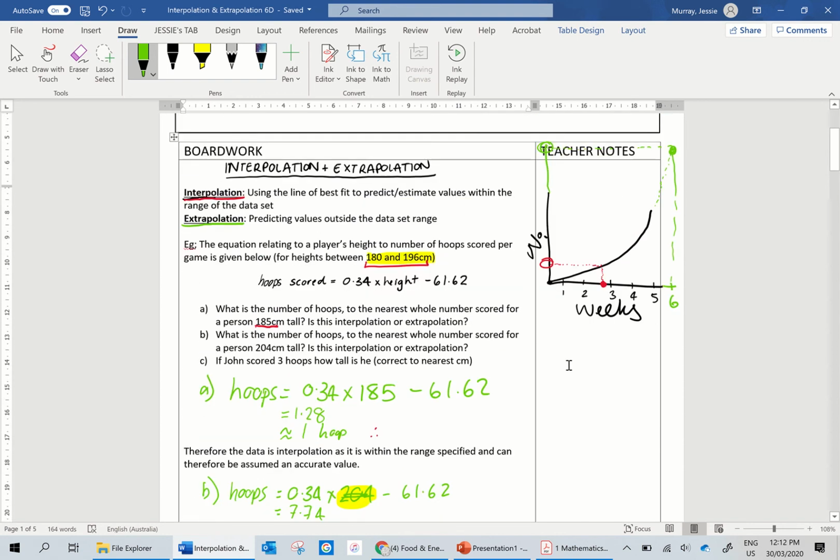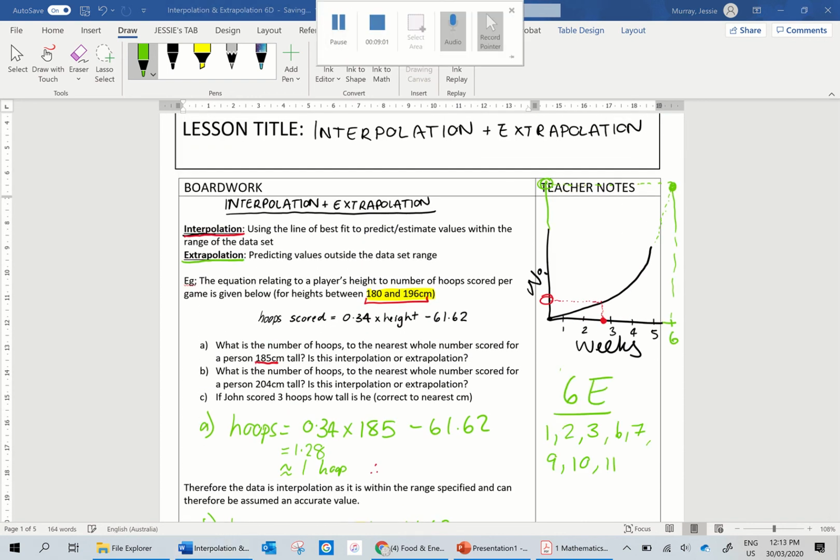Alright, exercises for today. Okay, 6E, question 1, 2, 3, 6, 7, 9, 10, 11 written there.